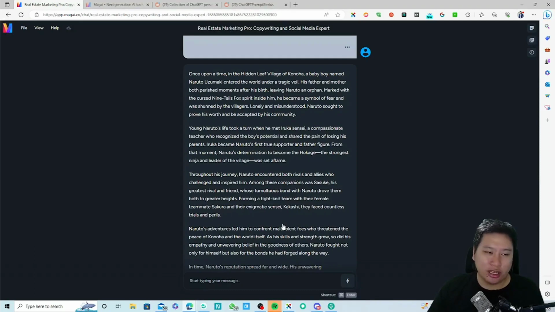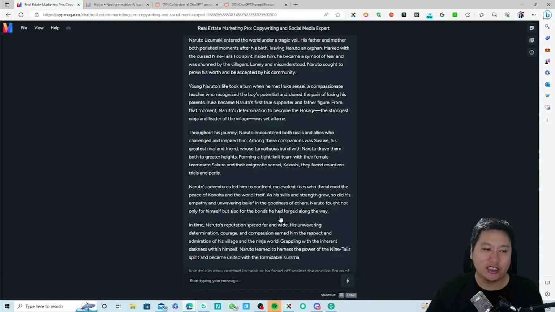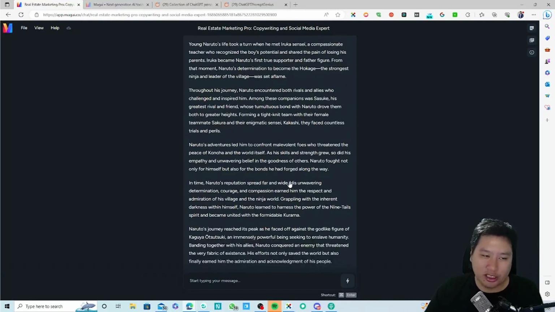Young Naruto's life took a turn when he met Iruka Sensei, a compassionate teacher who recognized the boy's potential and shared the pain of losing his parents. Iruka became Naruto's first true supporter and father figure. From that moment, Naruto's determination to become the Hokage, the strongest ninja and leader of the village, was set aflame.